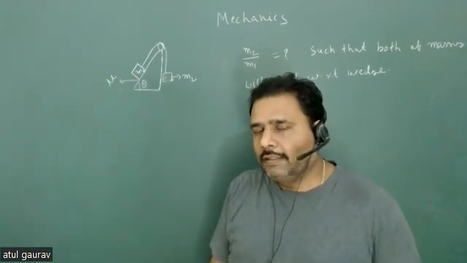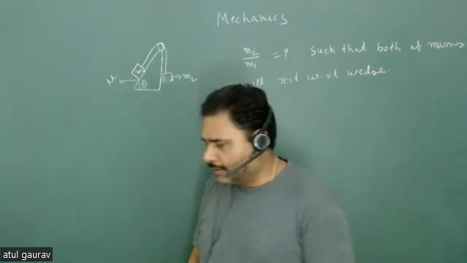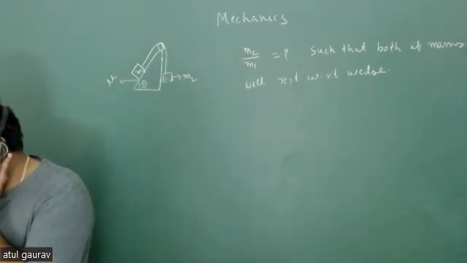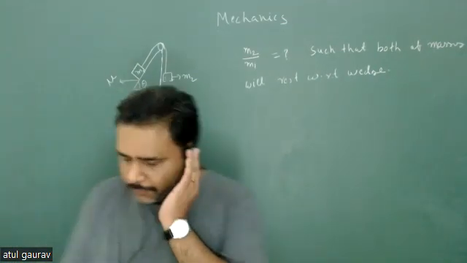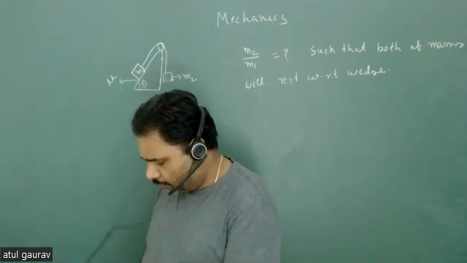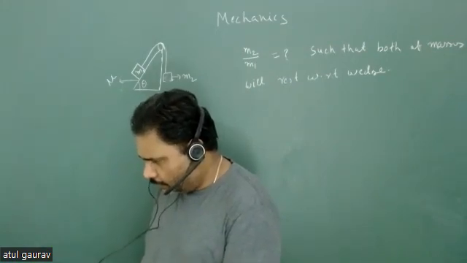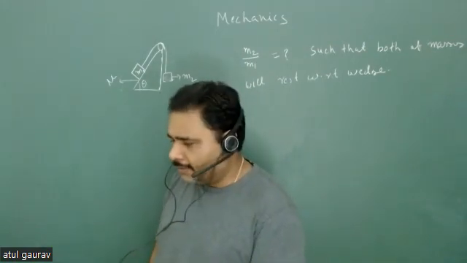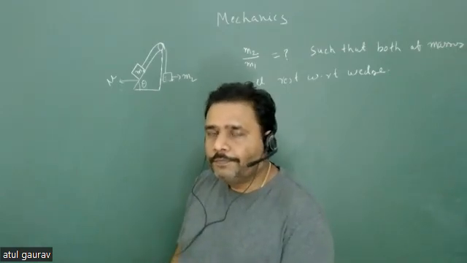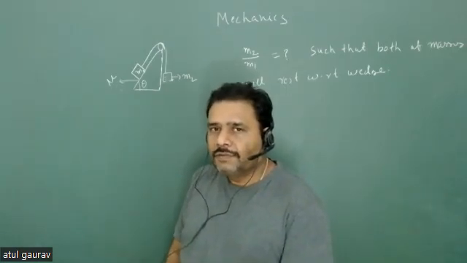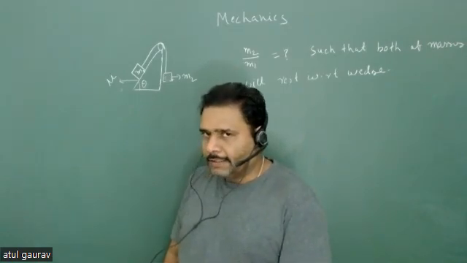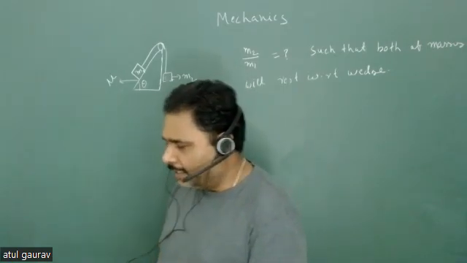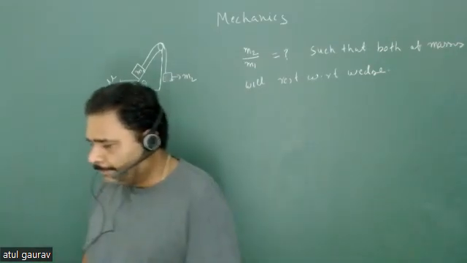Sorry, your voice is not coming through. Both are dependent on each other. Yes, so what will happen from that? Anyone? That is not a correct answer. I have not got the right answer. Any other person?